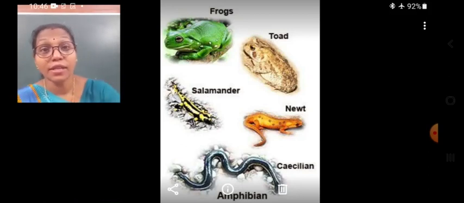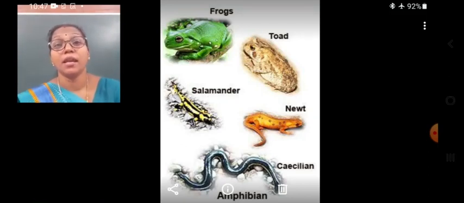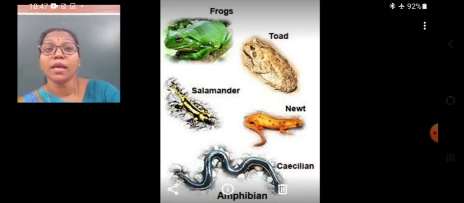In their larval stage, when they are in the tadpole stage, the frogs and toads breathe through gills. These tadpoles breathe through gills like the fish. When they become adult, they breathe through their moist skin in water and with their lungs on land. So there are cutaneous respiration and pulmonary respiration in the amphibians. They can live in water and also on the land.